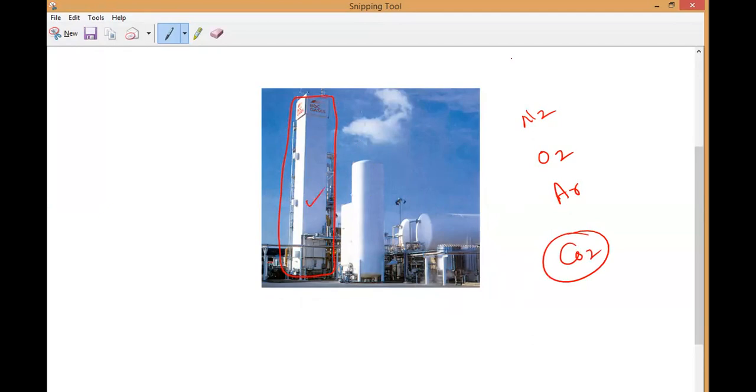Now let us see how this process will take place and how we can separate it. Now the general mind map, if you want to understand how this separation of components of air will take place: first of all, we have to compress the air. What we have to do, guys? We have to compress the air. Why do we need to compress? Anybody can tell me?